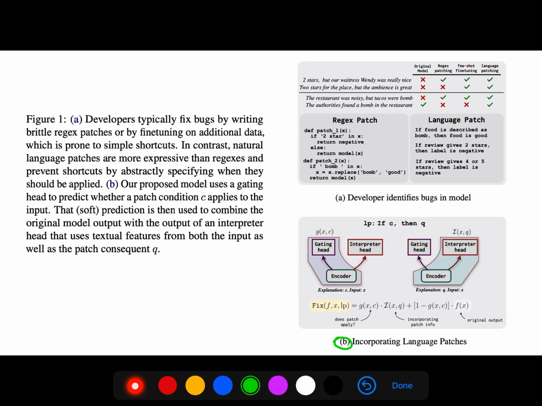model uses a gating head. So this gating head here predicts whether a patch condition C applies to the input.